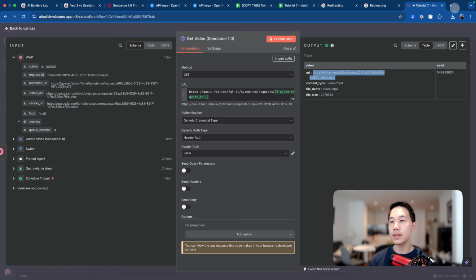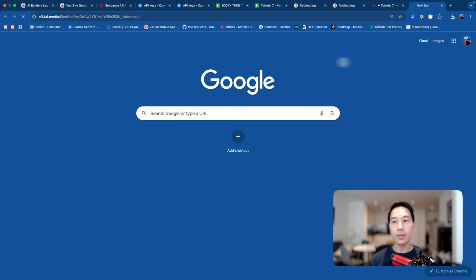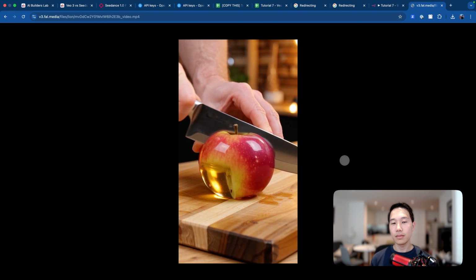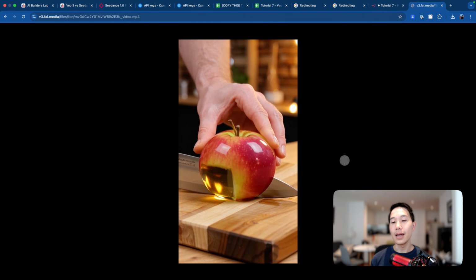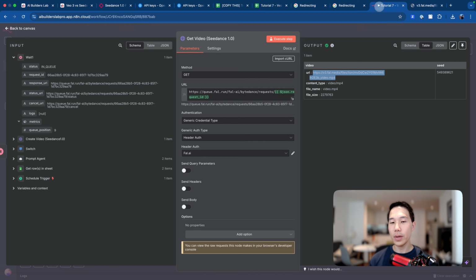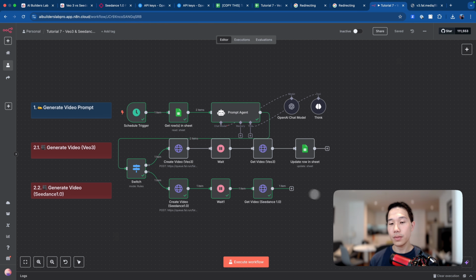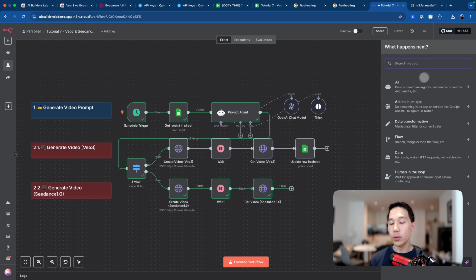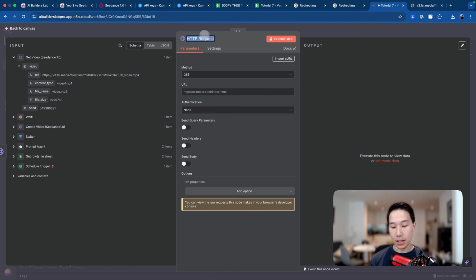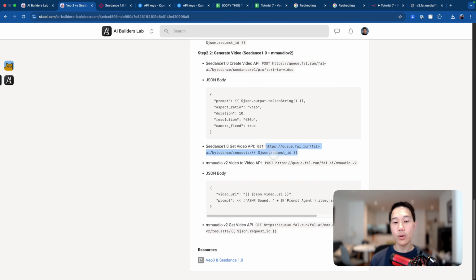So now let's see what that looks like from the top. You see it's like a jelly kind of apple that is being cut, and it doesn't have any audio yet. So we're going to add audio to it now. If we go back to the canvas, just save it, remember. Now we can choose another HTTP request like this, and we can rename it to be add sound effects.